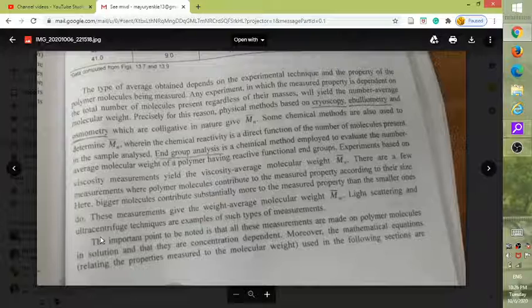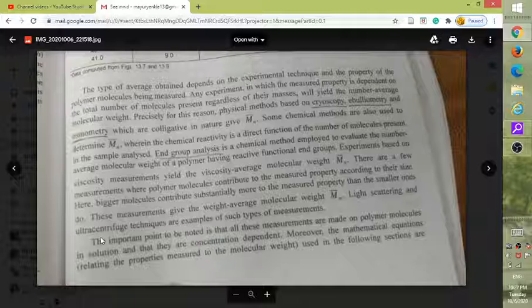So 3 topics in molecular weight determination, and 2 topics in polymer fractionation: gradient elution technique and GPC. So total 5 topics till now.